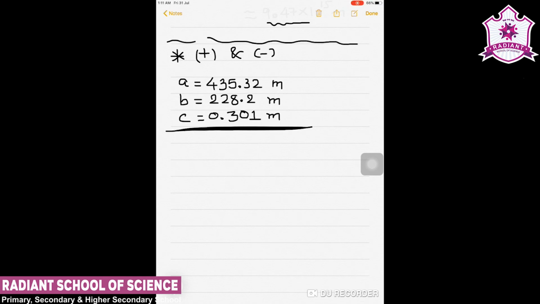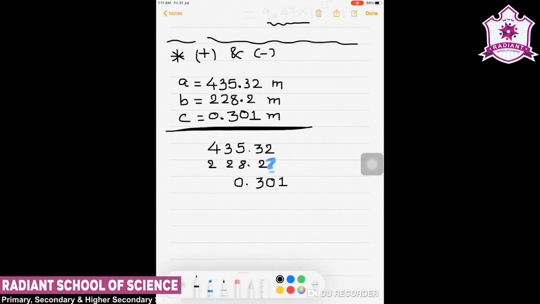So how to calculate all these 3 things? We can put it like 435.32, then 228.2. Now I don't know what is after these 2; I don't have any information about that. Now I can put the third term as 0.301.